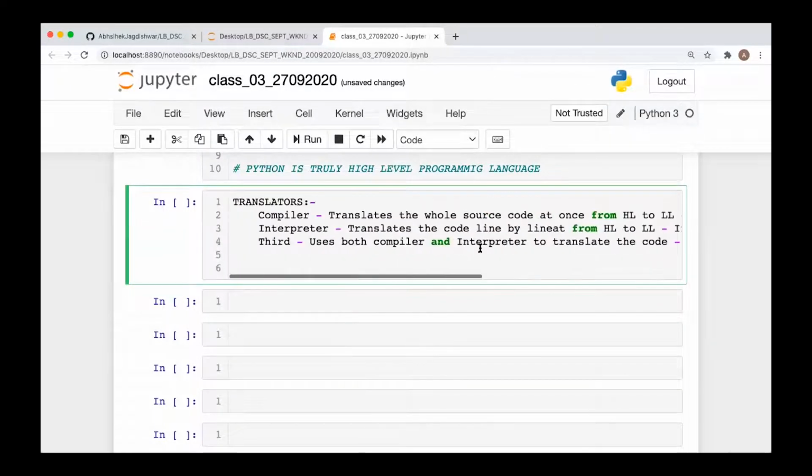So Python will be first compiled. Is that correct? Then it will be interpreted. Okay. Yeah.